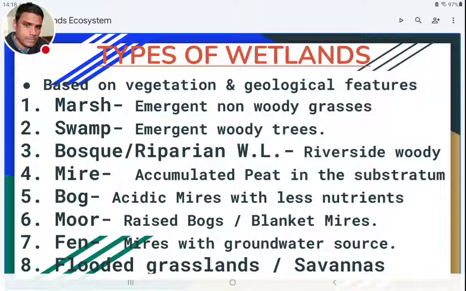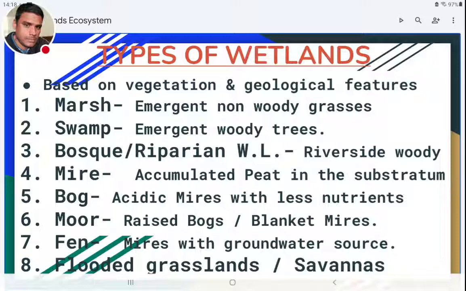Usually this type of mires will be present in highly elevated locations. They will be present very high above sea level. So very high areas above sea level will have this type of mires. That's why they are also called raised bogs, and as blanket-type peat layers will be there under the substratum, they are also called blanket mires.